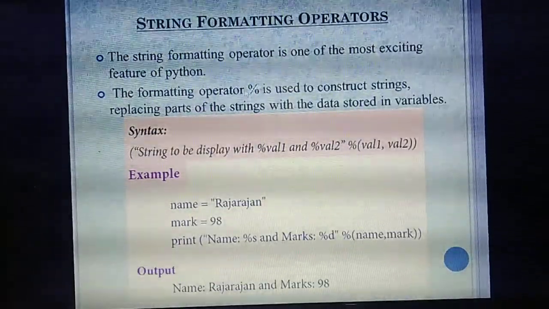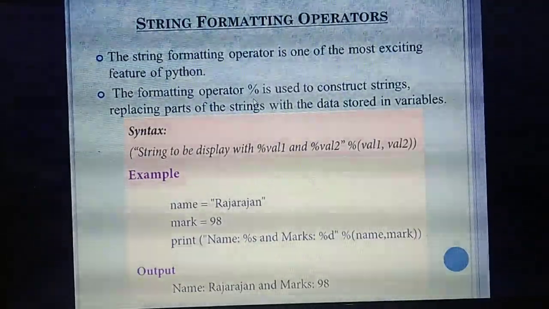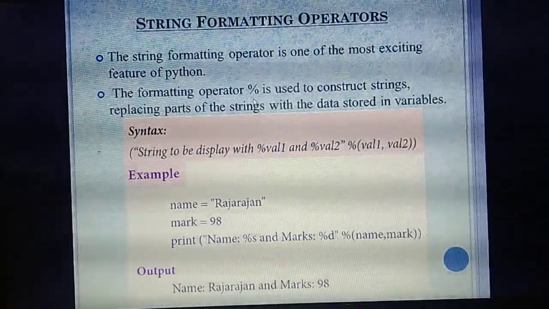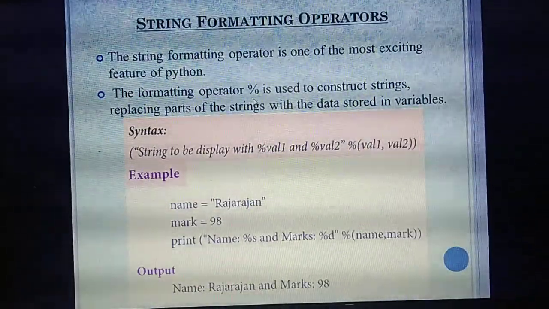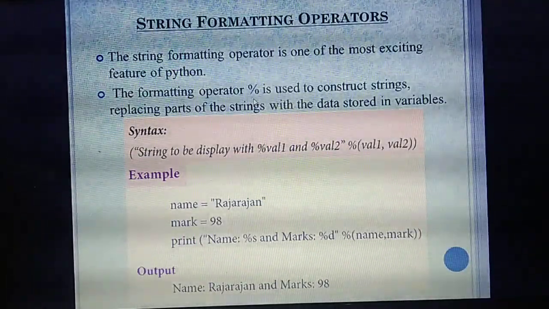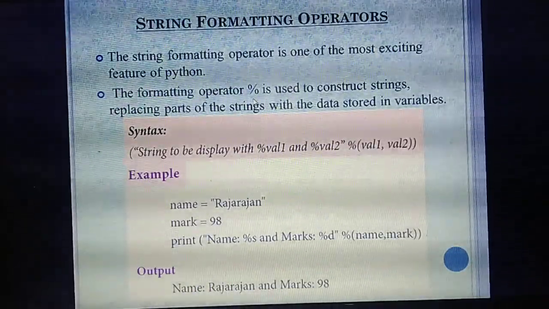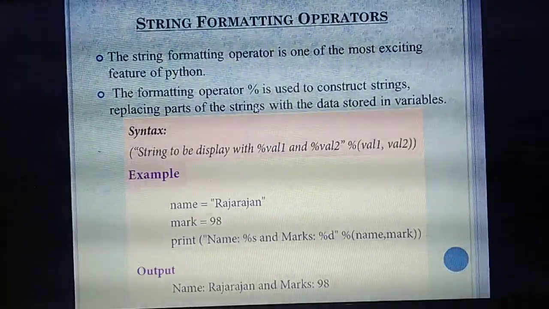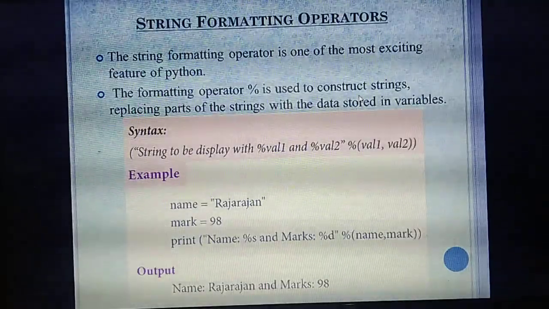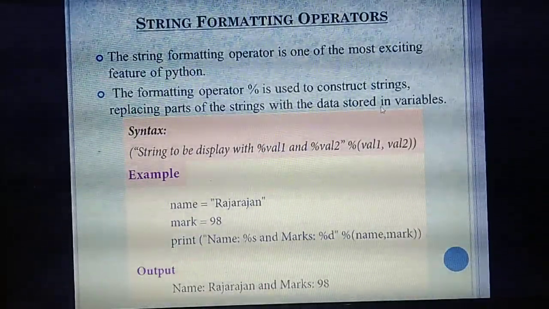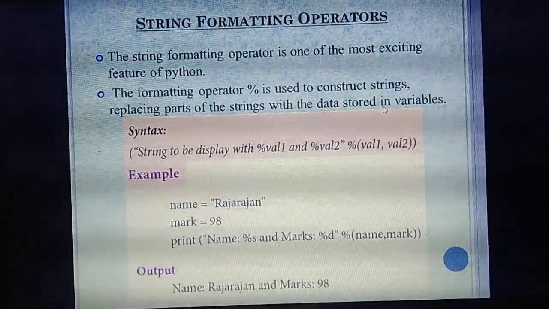Read it. Formatting operator. You need to be thorough with each and every operator. What do you mean by slice operator? What do you mean by concatenation? What do you mean by append operator? Repeating. Each and everything you need to be thorough with. Concatenation operator, plus. Append, plus equal to. Repeating, star. Then slicing operator, bracket. Formatting operator, percent. This and all you need to say at your fingertips. What's the use of the formatting operator? You can construct strings and also store values or data in variables.